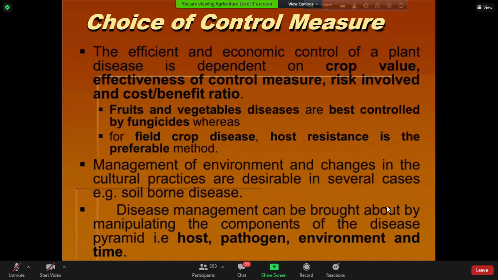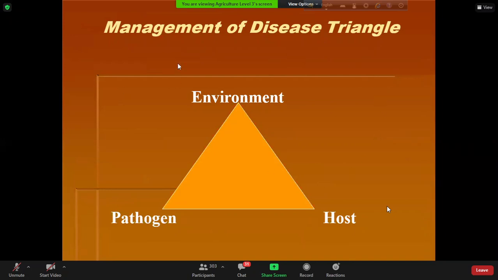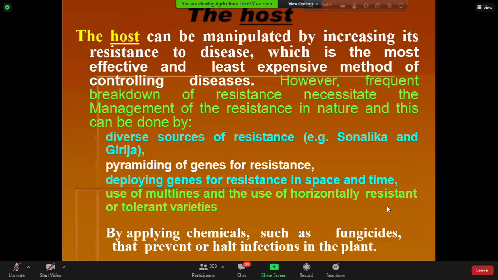You can check here. So I have already discussed these 3 components of the disease triangle. So we have to know the host, we have to know the pathogen, we have to know the environment. So I have 10 more minutes, so I have to go fast. So you know that we want to manage the disease. So what do we have to do?